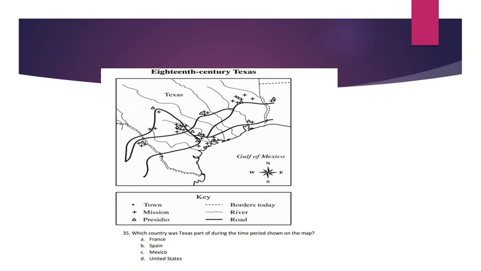Number 35. We have a map that has the title 18th Century Texas. In the key we have towns, missions, presidios, borders, rivers, and roads. Which country was Texas part of during the time period shown on the map? A. France. B. Spain. C. Mexico. D. United States.